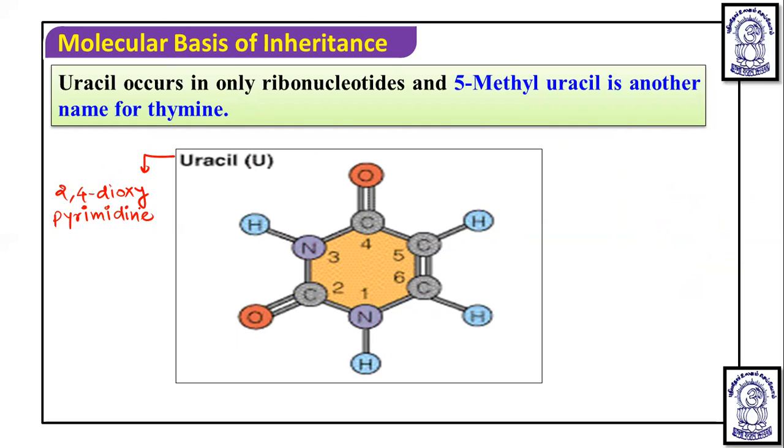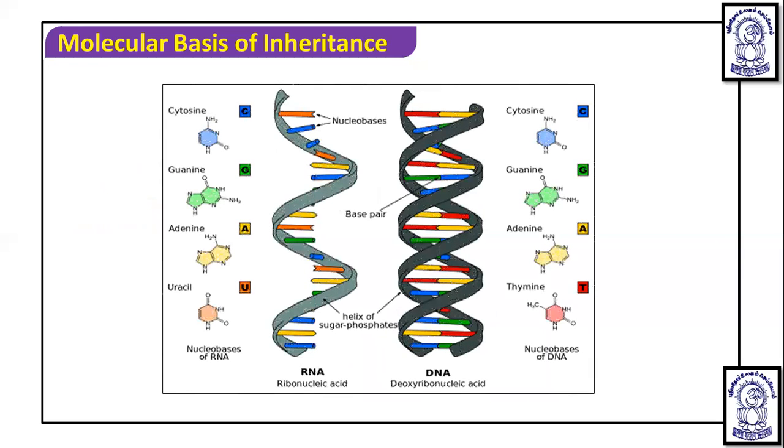In 2,4-dioxypyrimidine, you can see this is the nitrogen, carbon, nitrogen, carbon, carbon, carbon. And here at the second position you can see an oxy group, and at the fourth position you will see an oxy group. If we add a methyl group at the fifth position, then it is converted into thymine. But this is uracil, and uracil is found in RNA only, and it is a pyrimidine. Okay, dear students, so this is all about the nitrogenous bases.